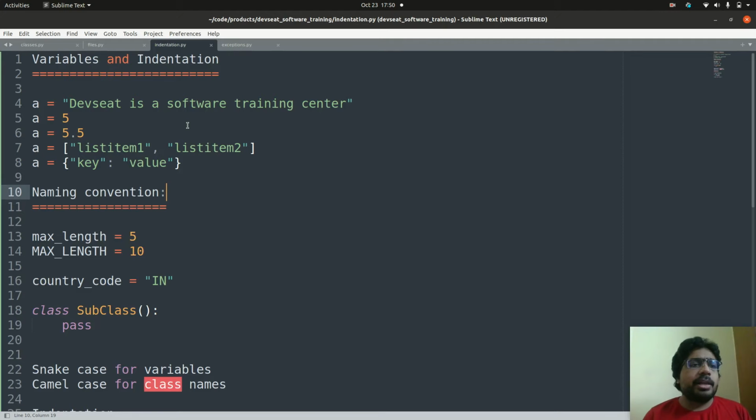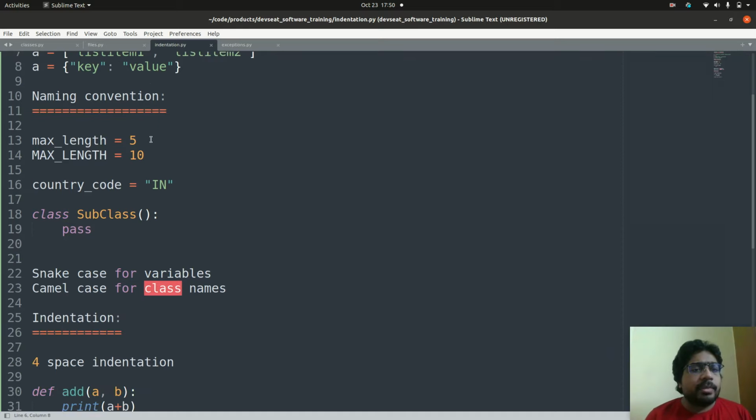Python is a dynamically typed language. That means you can define a string or an integer or a float without mentioning the type. Just like this, all these 5 statements are valid. And Python will understand the type depending on the value you assign it.